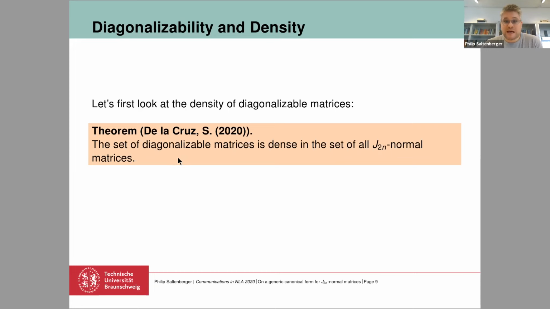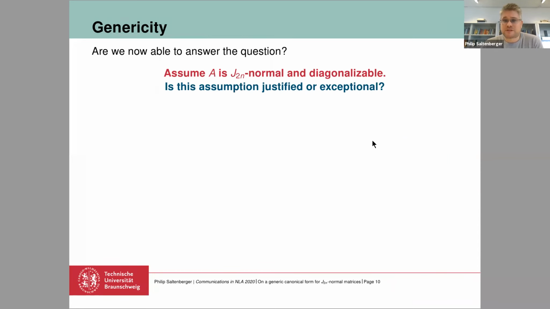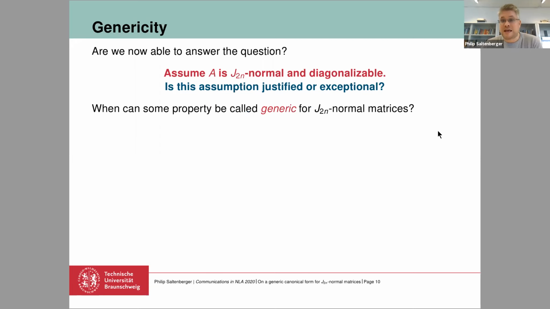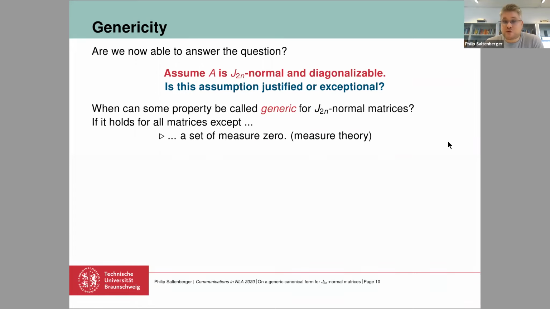So with this statement, are we able to answer our first question? So our question was the assumption on the diagonalizability of a J-normal matrix. Is this assumption justified or is it exceptional? Is diagonalizability a typical property for J-normal matrices? And to answer this question, I have to tell you what I mean by a typical property, and the term that is usually used in mathematics here is the term generic. And generic is used in more or less two situations. The first situation, it means that a property holds for all elements except a set of measure 0.